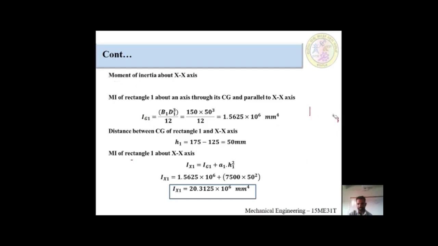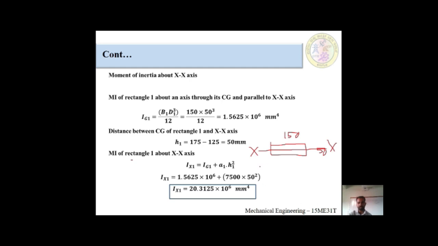I am taking the first component outside. It looks like this. This is 150 millimeter, and this is 50. This would be your x-axis.